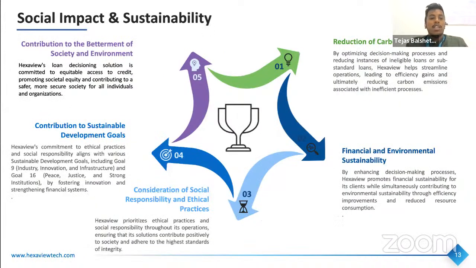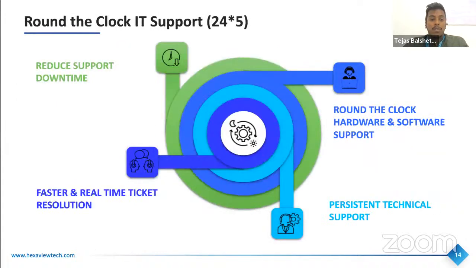So, the social impact and sustainability. Our motive is to provide equitable access of credit to everyone, regardless of any other factors, for example, gender, ethnic background, etc. By making the process completely online and reducing the turnaround times, we are also reducing the carbon footprint for the lending applications. And by reducing the losses caused due to the decision making of the lender, we are also making them financially sustainable. We also provide round the clock support.